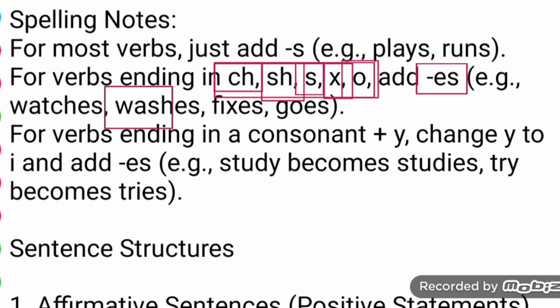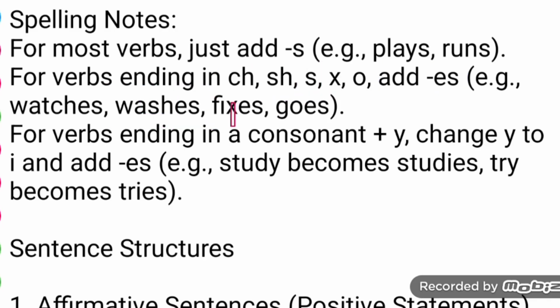When the last letters are sh, you have to use es. When the main word is fix, the last letter is x, so you have to use es. And go is a main verb.